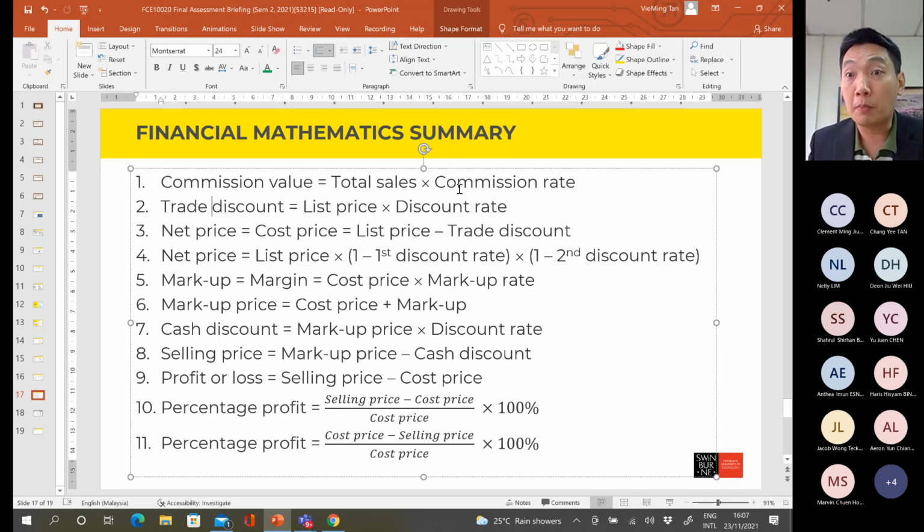Sometimes you may be asked to calculate the commission rate only. So what you can do is just transpose the formula, formula number 1. Then trade discount. A trade discount is given by the wholesaler to the retailer, in order to encourage the retailer to purchase more quantity of products. This trade discount is based on the list price. Sometimes you may also be asked to calculate the discount rate. What you can do is just transpose the formula, make the discount rate the subject.